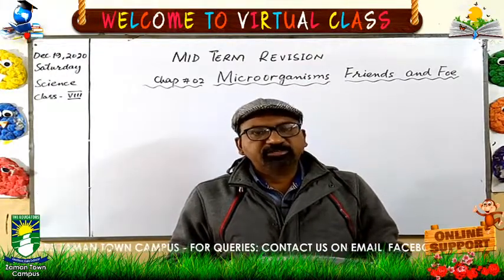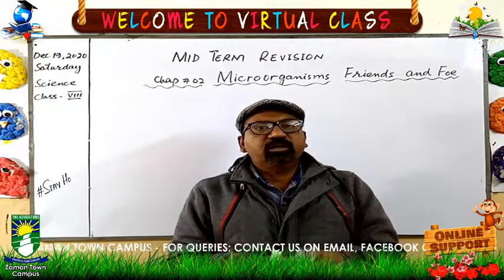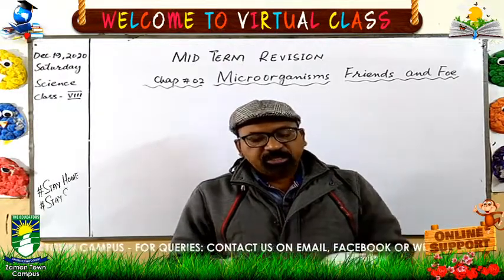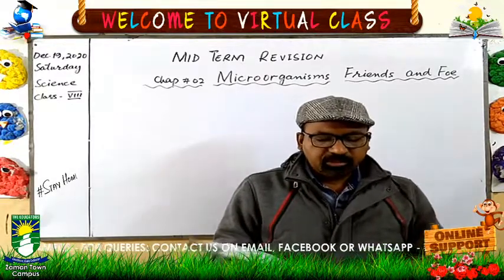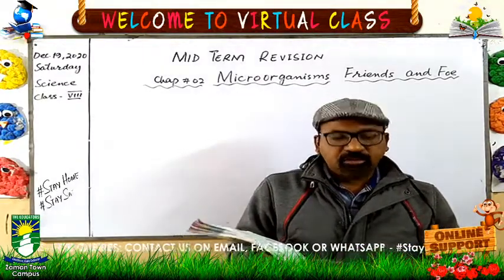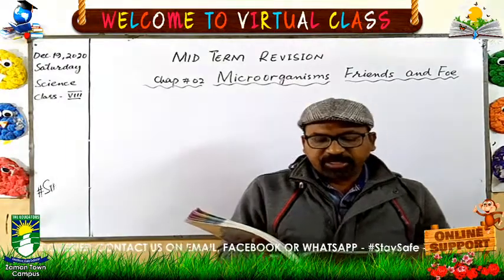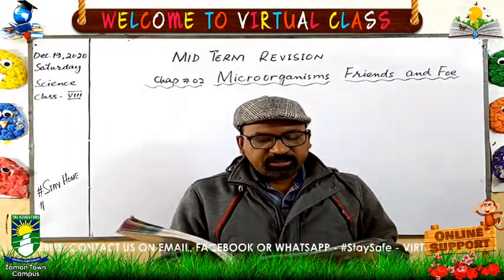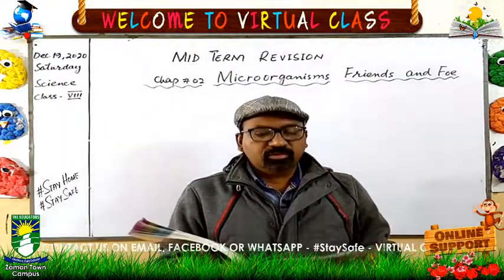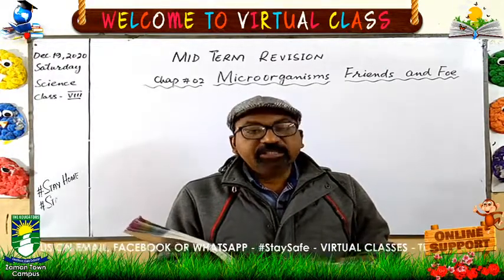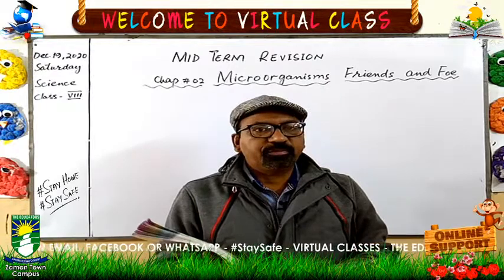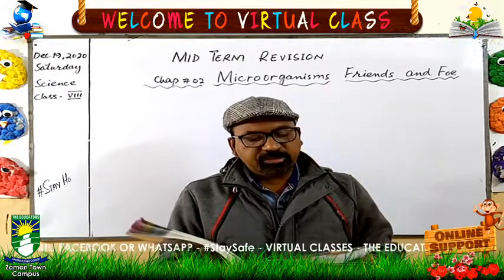The study of the microorganisms is called microbiology, and we are going to discuss the organisms: bacteria, viruses, algae, fungi and protozoans. These are the examples of few organisms which we will discuss today.